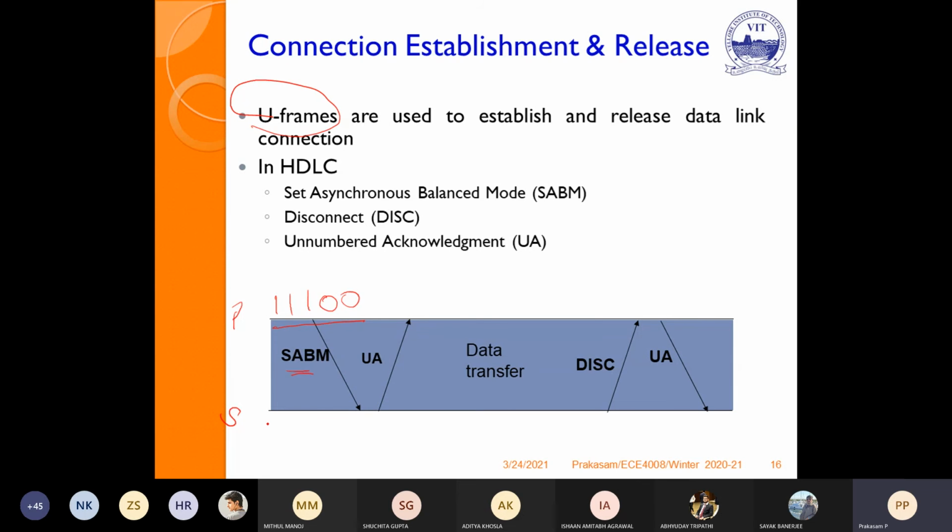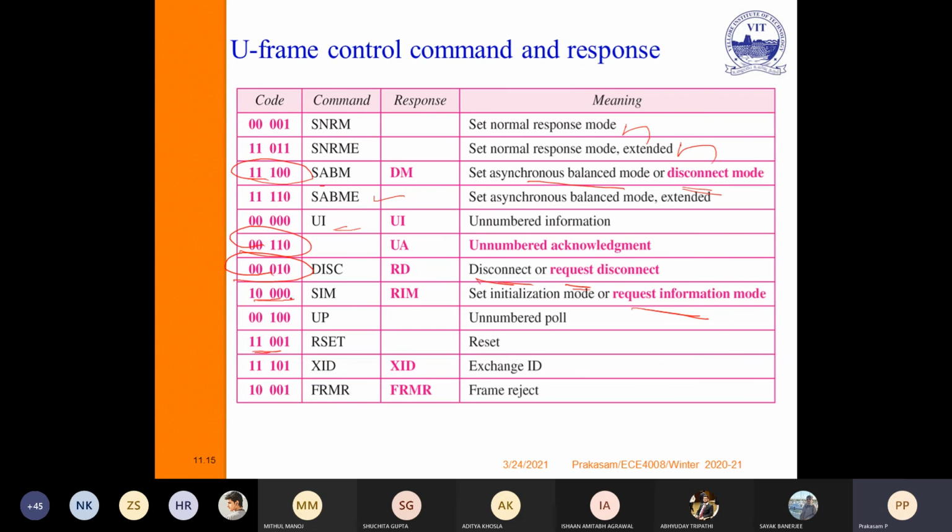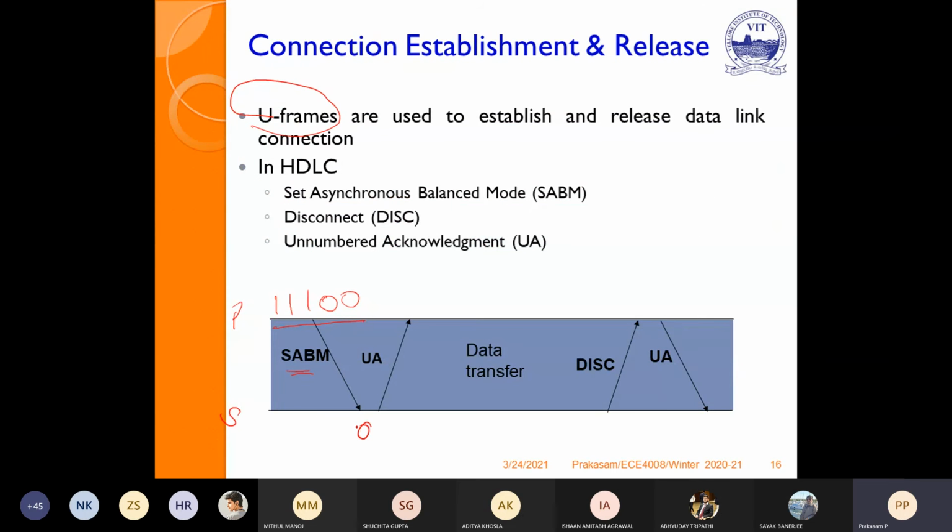Once the secondary receives it, it will acknowledge with 00110, which represents okay, it is acknowledged. Now the connection has been established. So here it is a U frame. Then using I frame and S frame, we are going to transfer the data, then we get acknowledgement.